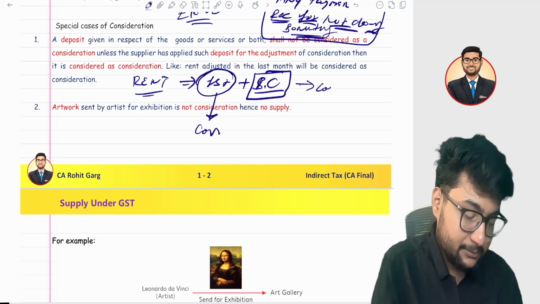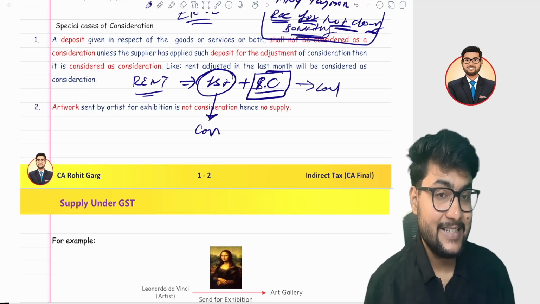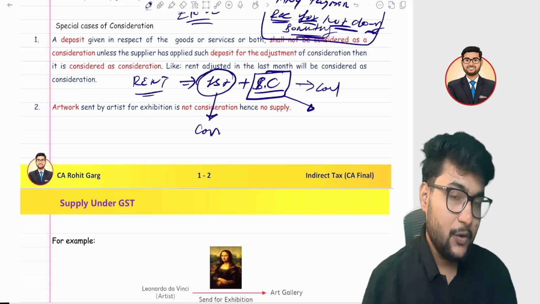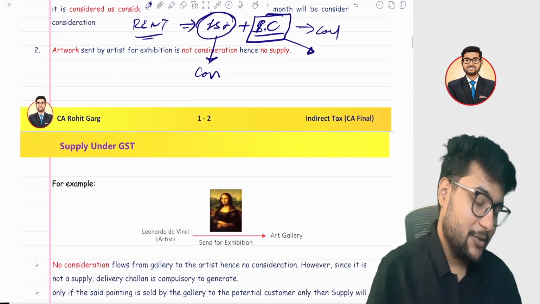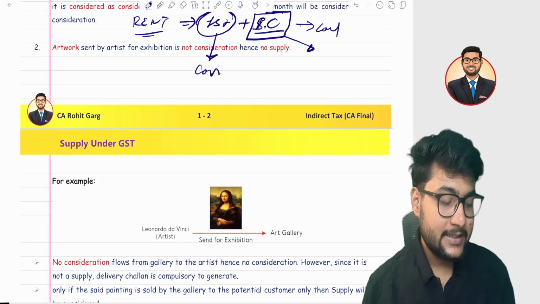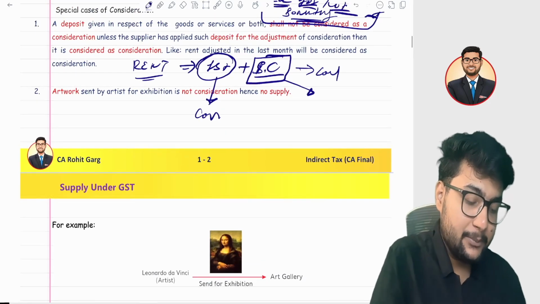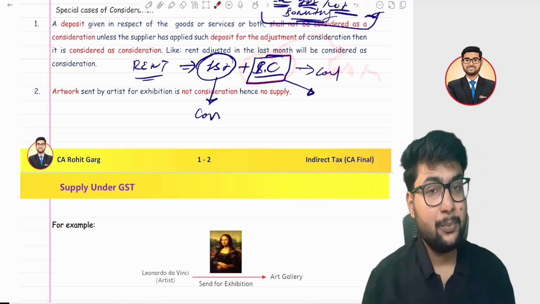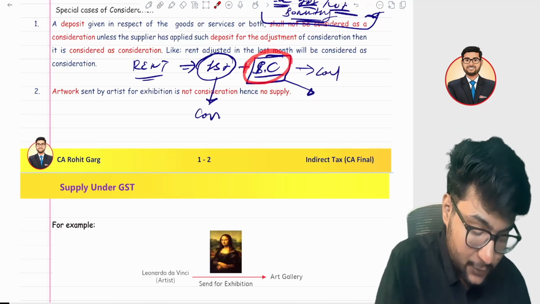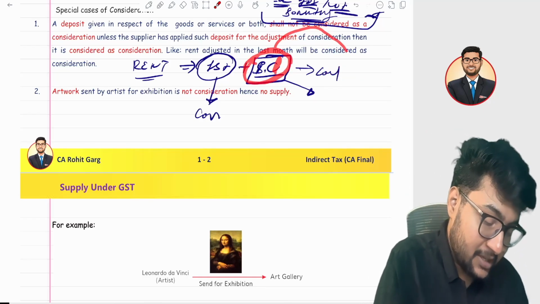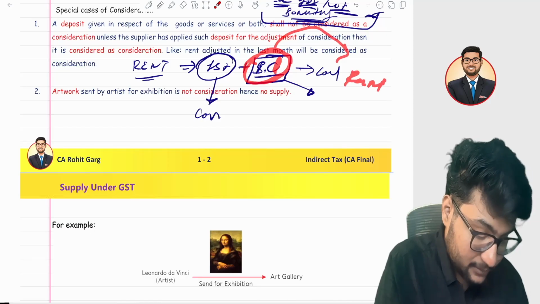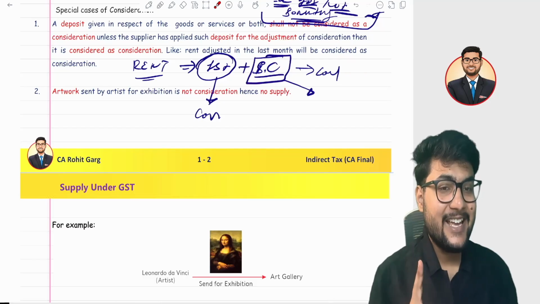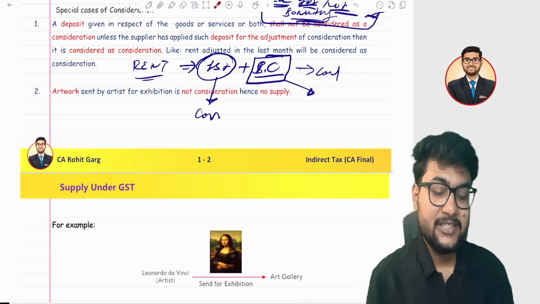It is not a consideration, but there can be one case where it is considered as a consideration. For example, you are living there and you tell the landlord, sir, could you please adjust the security deposit which I have deposited against the last month rent because I don't have the money to pay for the last month. In that case, if the security deposit is adjusted against the last month rent, then it is a part of consideration. Was it clear?